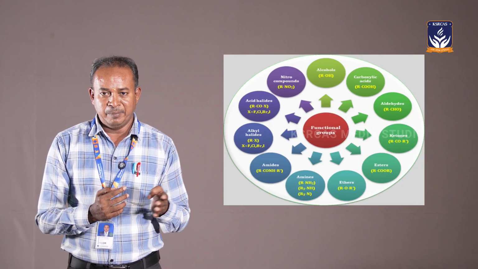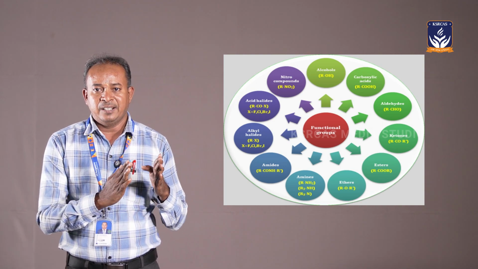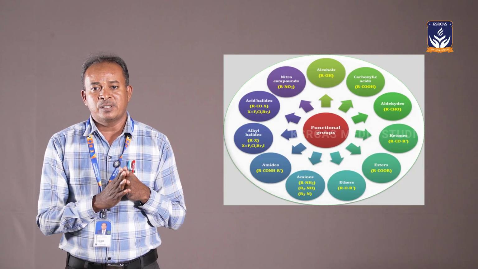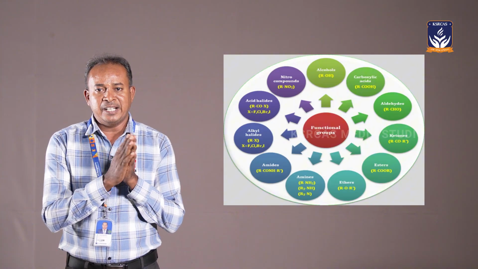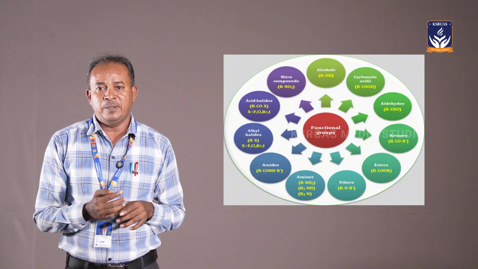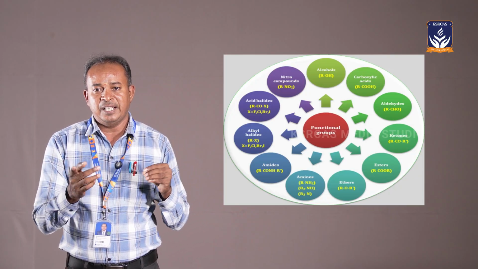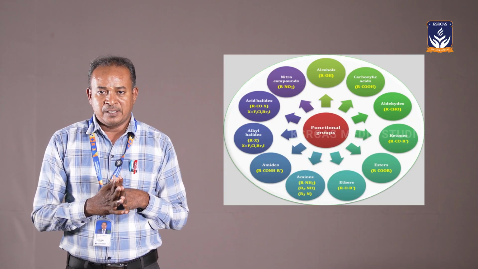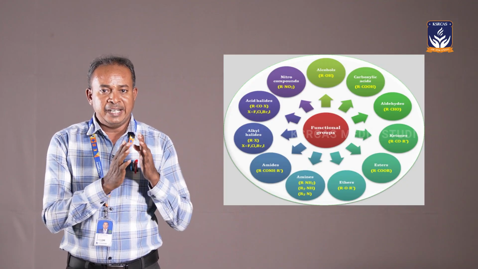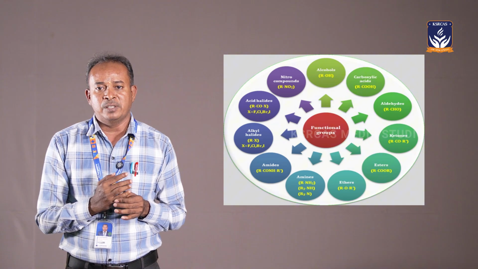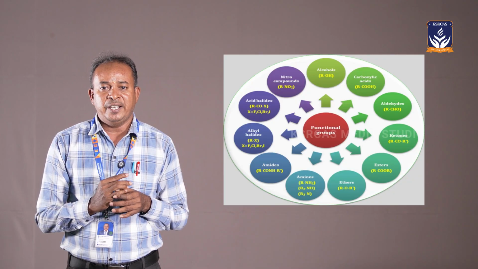Like amines: primary amine, secondary amine and tertiary amine. Some compounds are present with nitrogen, such as nitro compounds, amine compounds, amide compounds and diamide compounds; otherwise the nitrogen is absent. It is easily identified as a colorless solid. If nitrogen is absent, it may be carbohydrates or carboxylic acids, with a ketonic group present. If it is a liquid and nitrogen is present, it may be an amine compound. If it is a solid and nitrogen is present, it may be an aromatic amide, benzamide, or an aliphatic amide, diamide.